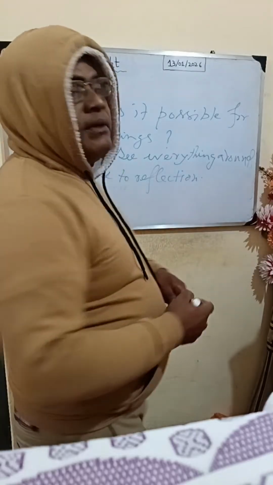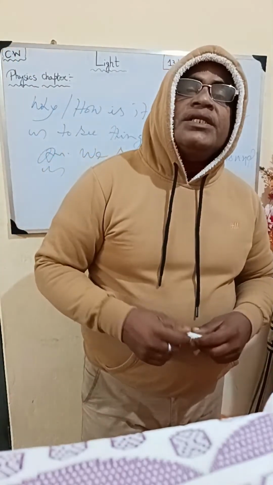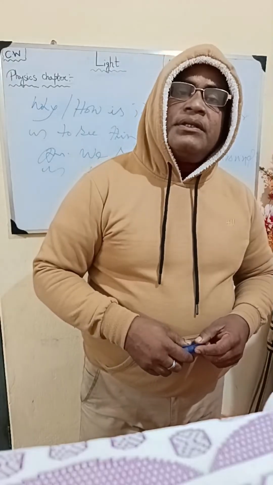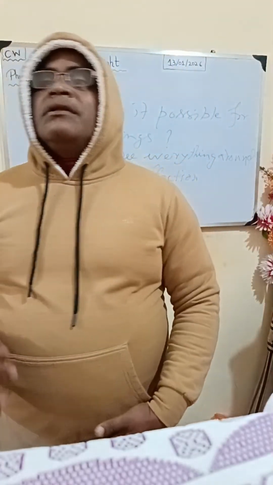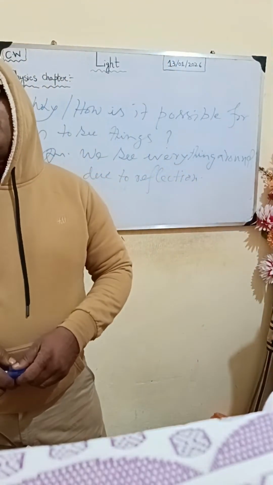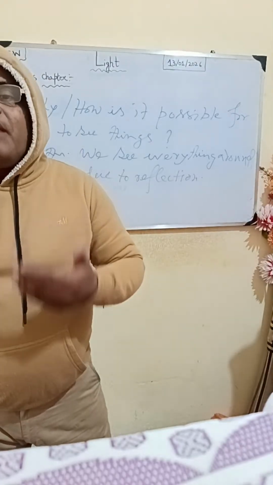You can write the definition of what is reflection. Reflection is the bouncing back of light. It is the coming back of light.